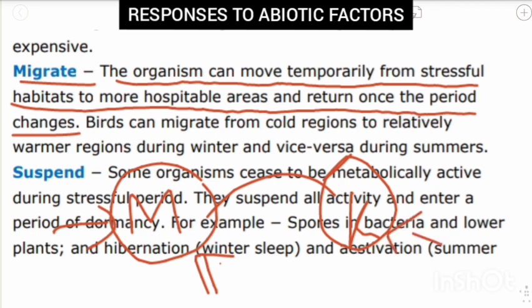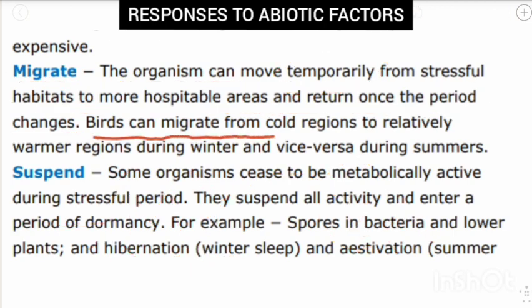This is a very simple concept. So basically you move temporarily, meaning not for a long time, only for a period of time until the hot season is completed, then you return back to your own area. So basically you temporarily move from the stressful habitat to the more hospitable, better areas, and once the hottest period is over, you can return.